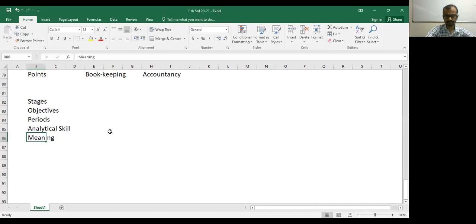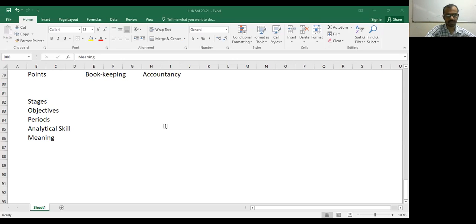Meaning of bookkeeping is it is concerned with recording, classifying, and summarizing the business transactions. Accountancy, it is concerned with recording, classifying, summarizing, analyzing, and interpreting the financial data. That is perfect. It means where bookkeeping ends, actually accountancy starts. Correct? Okay, so Pooja, you only continue reading the next point. I just wanted to finish till here today.